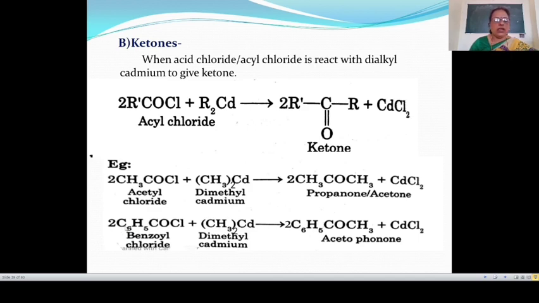Then twice C6H5CO, and the valency of carbon is satisfied by these 2 methyl groups to give here twice C6H5COCH3, and this is known as acetophenone. Here this is a phenyl group, this is a methyl group, this is also known as methyl phenyl ketone, or acetophenone.